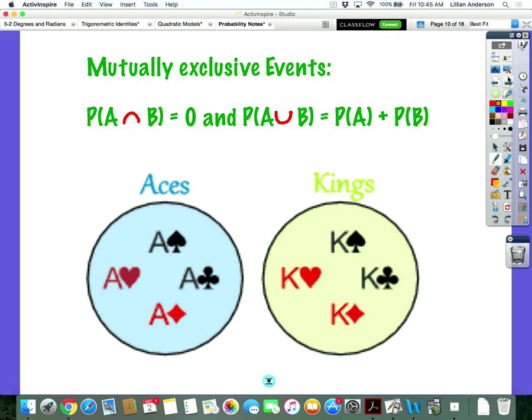And then, of course, the union of the two events would be the probability of A plus the probability of B happening. So yes, aces and kings are an example of mutually exclusive events. And that is how you would determine if something is mutually exclusive or not.